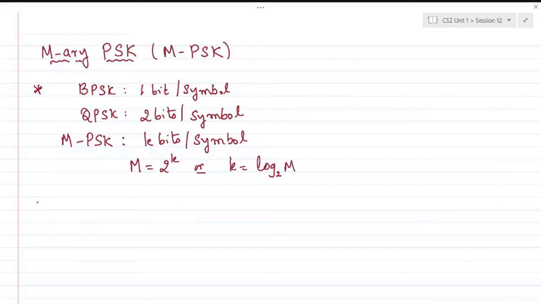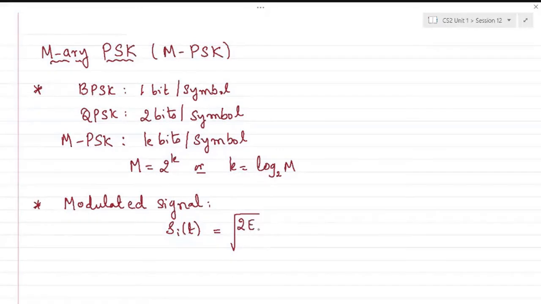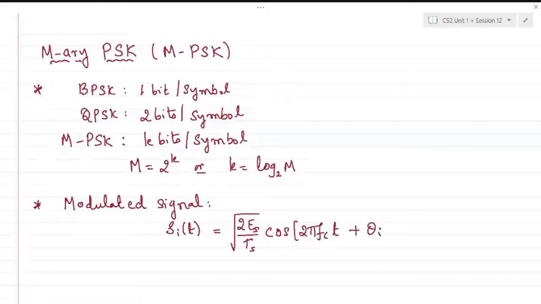With this idea, we'll try to represent the bandpass modulated signal for the MPSK scheme in this fashion. Si of t in general is represented as root of 2 Es over Ts. From here onwards, I'll be representing it as E suffix s and Ts to represent the energy of the symbol. It's not the energy of the bit now, right? So the energy of the symbol and symbol duration, times cos of 2 pi fct plus theta i.